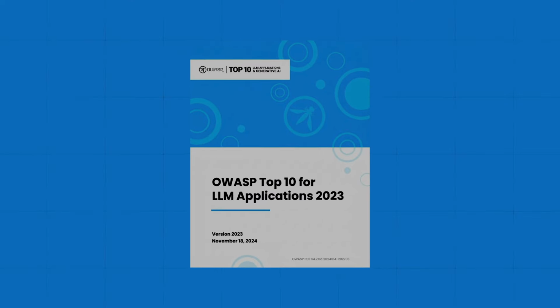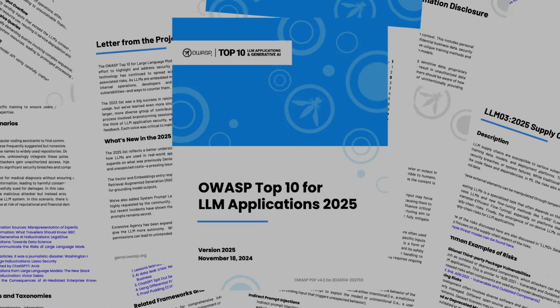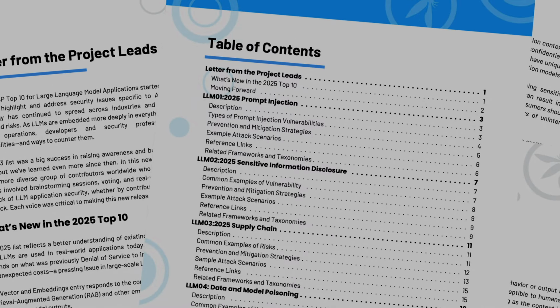The Open Web Application Security Project is the gold standard when it comes to application security issues. They released an OWASP top 10 for LLMs in 2023, and an updated version came out in 2025. In this video, we're going to look at 3 of the top 10 attacks.